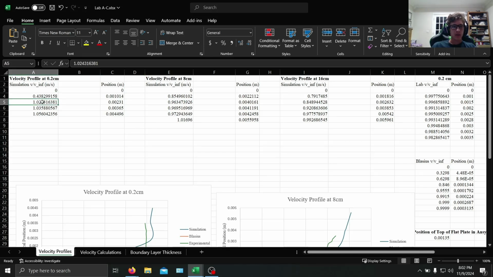And for the cases here where the velocity never quite hits 99%, linear interpolation would be used between these two values to find a more accurate representation of where it actually hits 99%. So same with 8, we can see it's somewhere between these two positions. And then for 16, it hits 99 almost exactly at here, 0.0059.